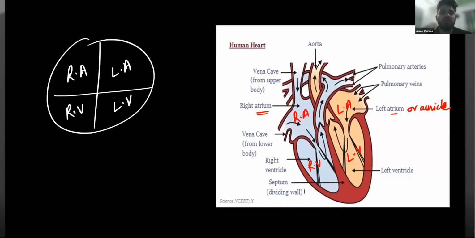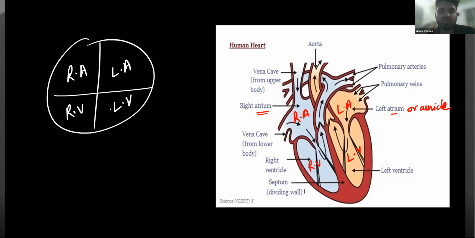You are checking your own heart. The part that is on the right is called your right side, and the part that is on the left is the left side. But when I turn it over like this, this portion will become left and this portion will become right. You got it? So this is the right atrium, right ventricle, left atrium, left ventricle.